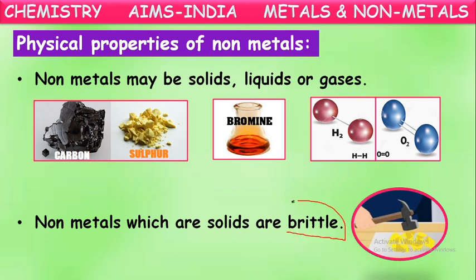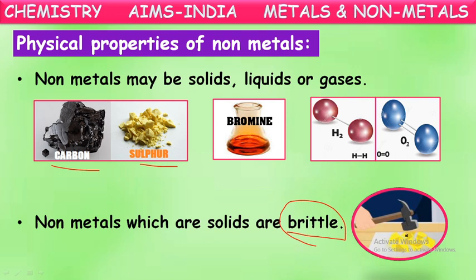Brittle means easily breakable. See, carbon and sulfur are available in the solid form. Of course, they are in the solid form, but they are easily breakable. See here, when sulfur is hammered, it is made into small pieces. It easily breaks into small pieces. That nature by which a solid breaks into small pieces is called brittle nature.